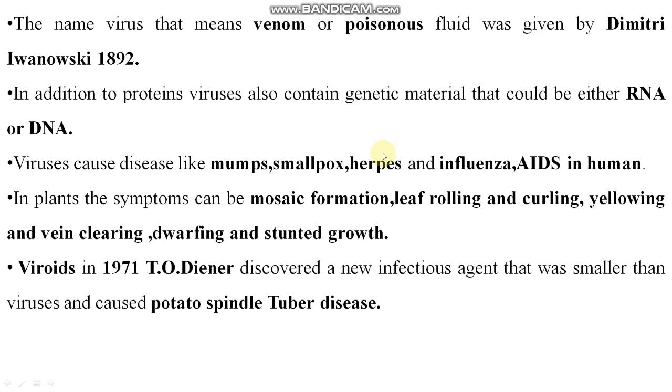As you know, nowadays corona is also a very popular viral disease, right? In plants also there are viral diseases, like TMV, tobacco mosaic virus, in tobacco plants, which causes mosaic formation.